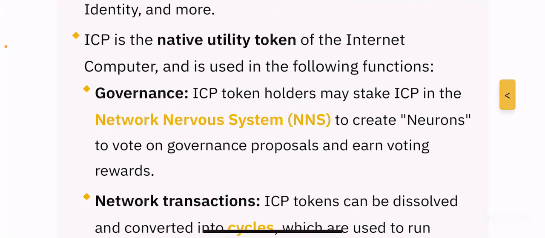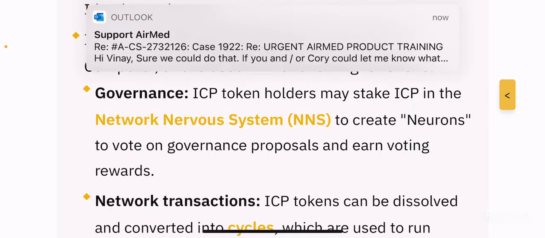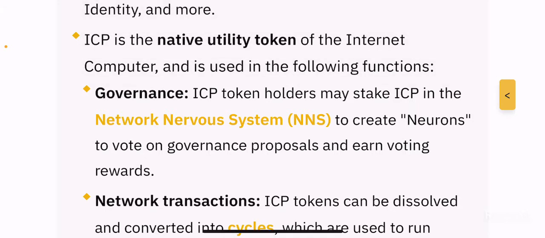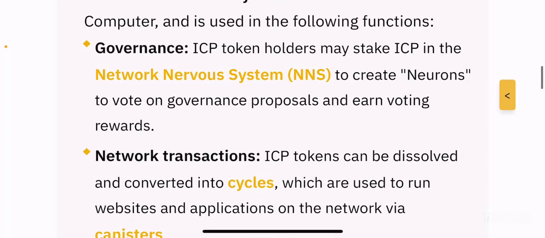ICP is the native utility token of the internet computer and is used for the following functions. So again, as we've discussed before, every protocol has its own native token, whereas for this particular project, ICP is the native utility token, and it is used for basically the governance of the protocol. ICP token holders may stake ICP in the network nervous system (NNS) to create neurons to vote on governance proposals and earn voting rewards.